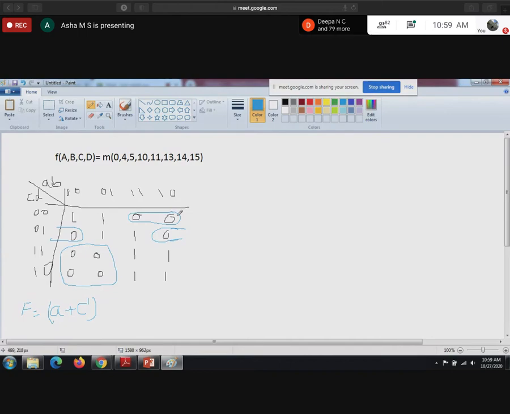Then write for this pair. This pair means B will get cancelled. Left out with A. A is 1. So it is A bar plus C D. C means 0, D also 0. So write as it is. So next this pair. Here A will get cancelled. Left out with B. B is 0. Write as it is. Plus C is 0. Write as it is. D is 1. Write it as the inverse, D bar. Is the POS expression correct?